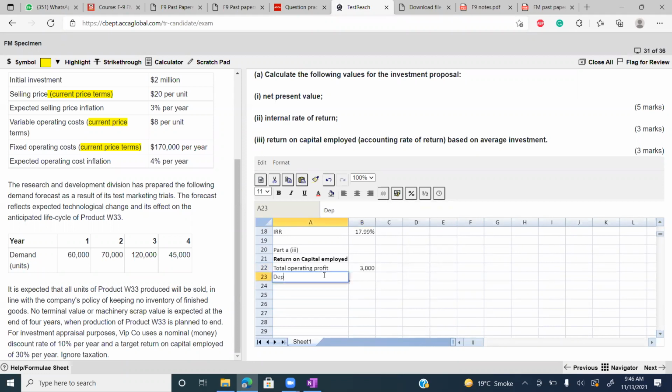Deduct the depreciation. Depreciation is initial investment minus scrap value. This is operating cash flows. Now there will be total operating profit.